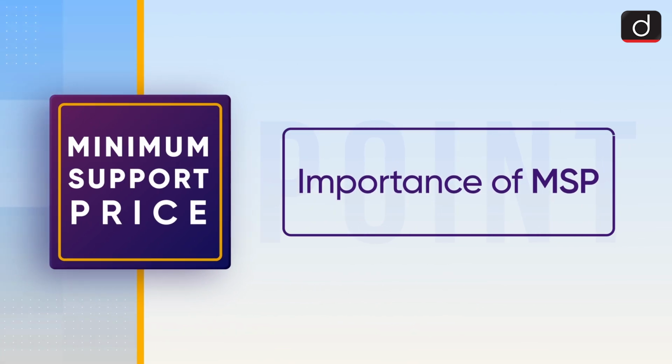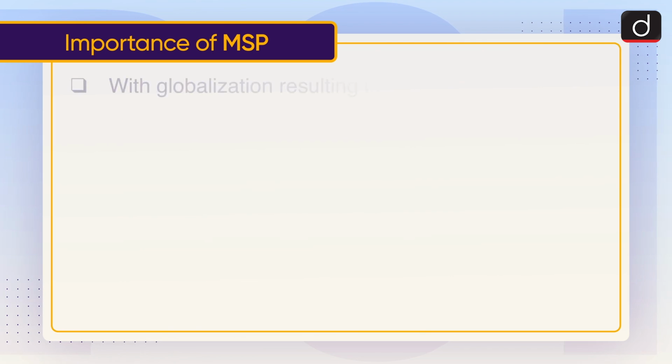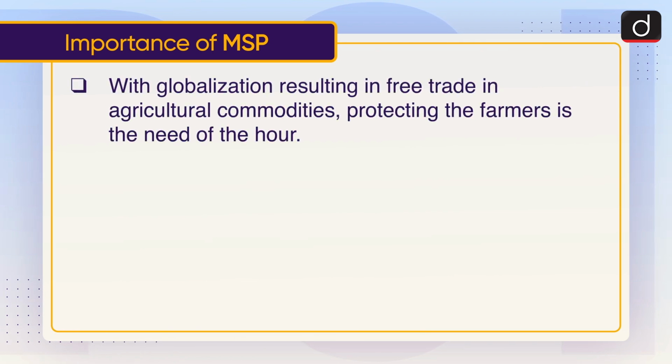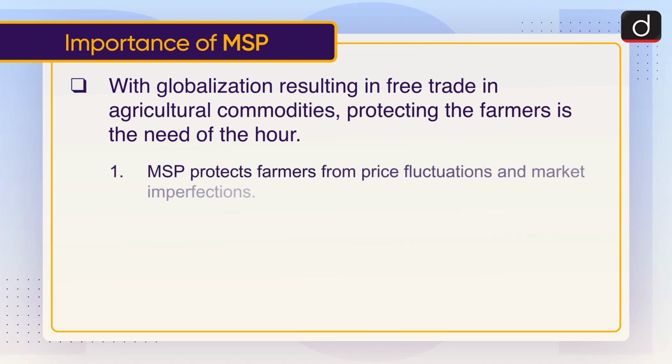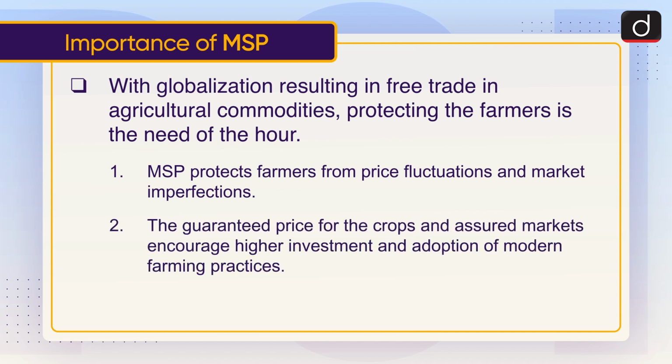Now let's take a look at the importance of MSP. With globalization resulting in free trade in agricultural commodities, protecting the farmers is the need of the hour. MSP protects farmers from price fluctuations and market imperfections. The guaranteed price for the crops and assured markets encourage higher investment and adoption of modern farming practices.